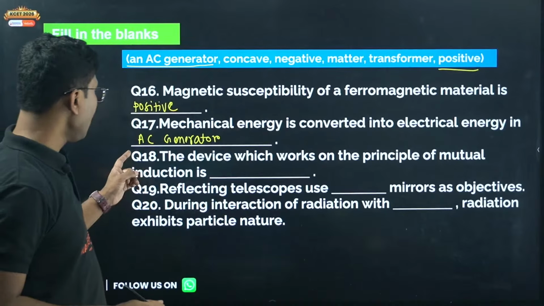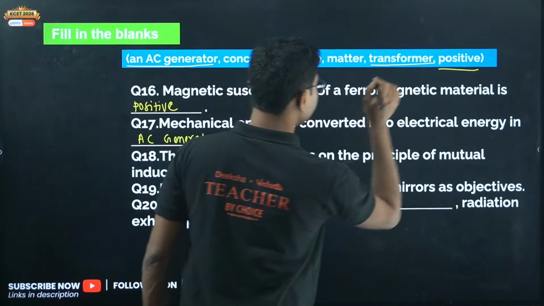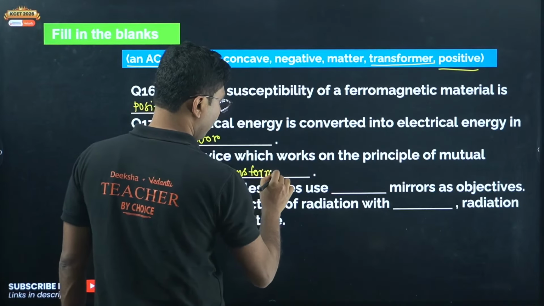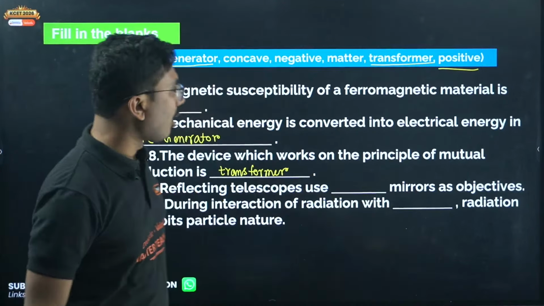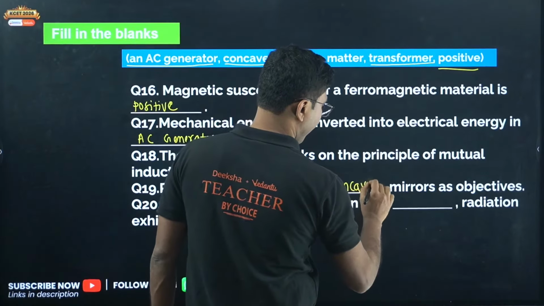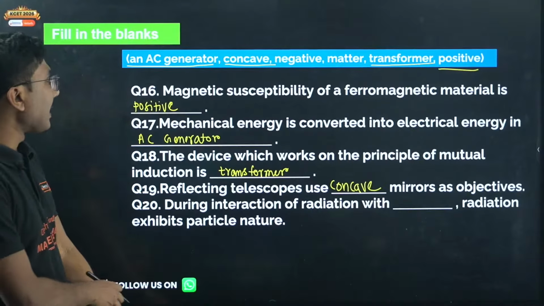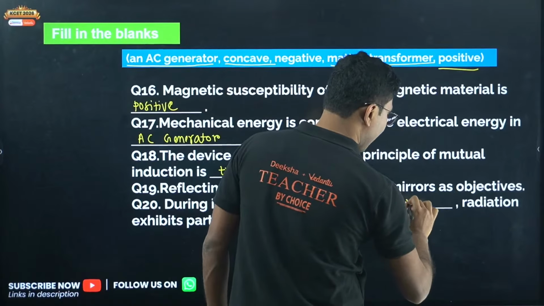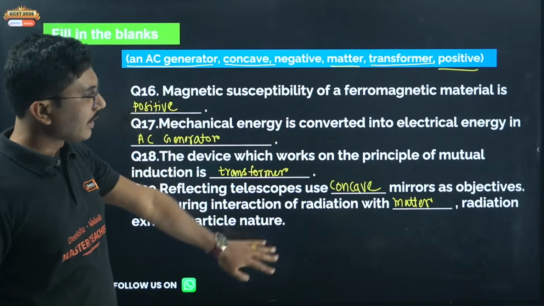The device which works on the principle of mutual induction is the transformer. Reflecting telescopes use dash mirrors. In the objective only one mirror is there, that is concave, so concave. During interaction of radiation with dash, radiation exhibits particle nature. Out of all the options, only matter is there. So on interaction with matter, radiation behaves as particles. This is the correct fill in the blanks.